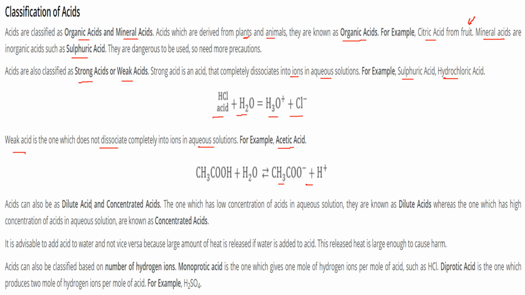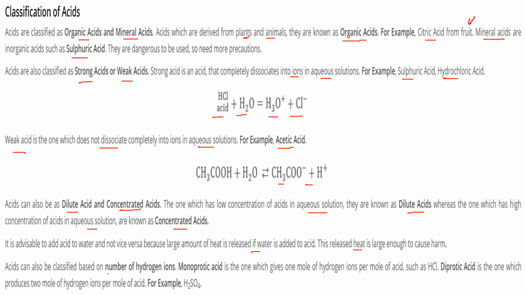Acids can be dilute acids and concentrated acids. If we have a low concentration of acid in an aqueous solution, we call it a dilute acid, while if we have a high concentration of acid in aqueous solution, we call it a concentrated acid. Generally, when strong acids are mixed with water, we have to be very cautious because it releases a lot of heat and this is generally harmful.